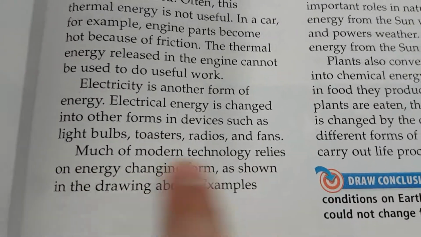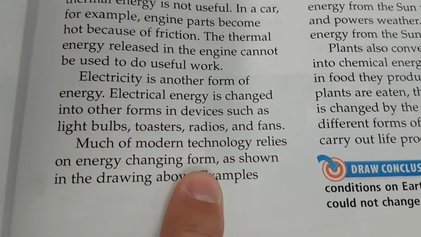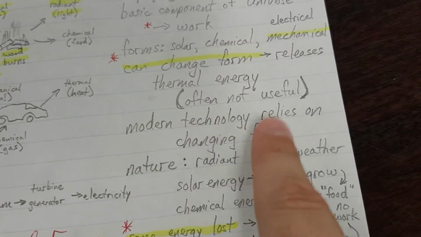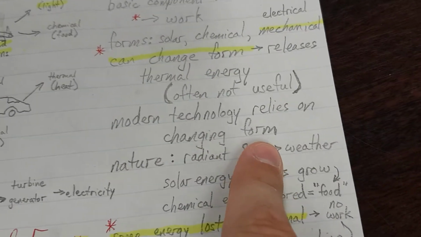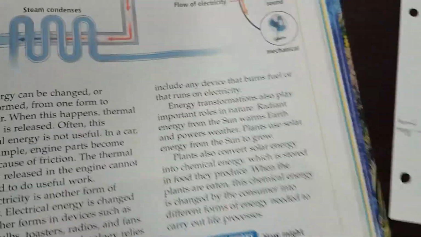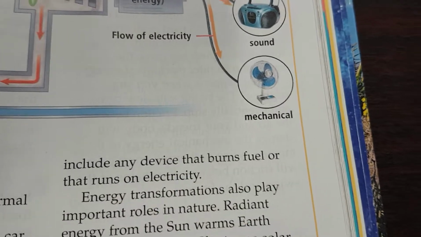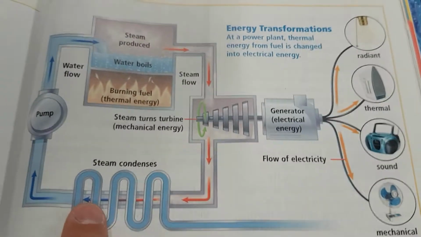Much of modern technology relies on energy changing form, as shown in the drawing above. This drawing. Okay? Modern technology relies on changing form. Examples include any device that burns fuel or that runs on electricity. Okay? We're going to do this, but not the entire thing.